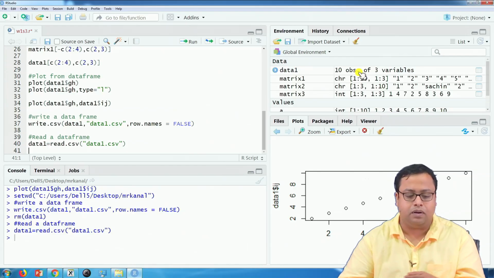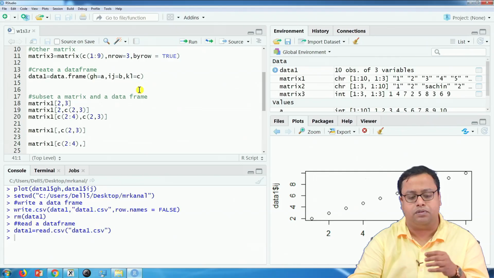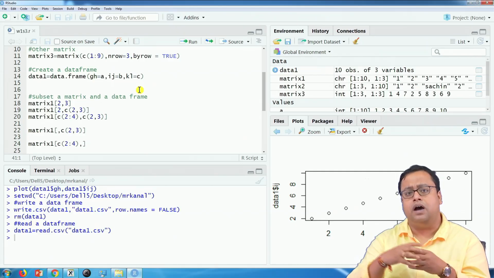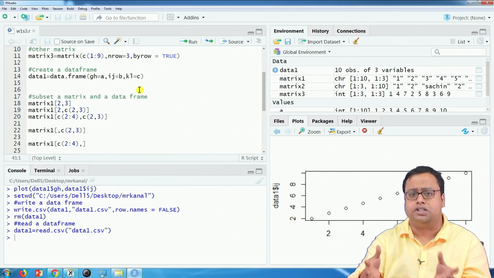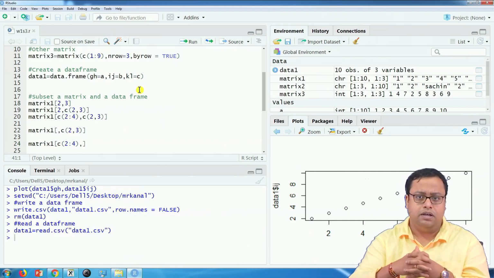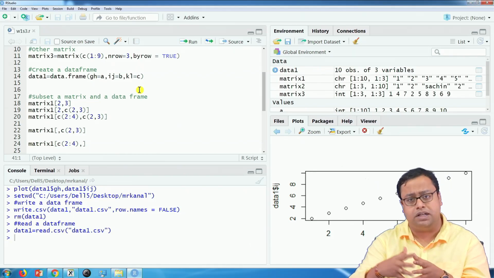So, in this particular video, I have shown you how to create a matrix, how to create a data set, how to subset a matrix based on location, how to subset a data set based on location and based on conditions, how to read, how to write, how to create certain basic plots. Thank you. I will continue with a little bit of data manipulation in the next video. Thank you for being with me.